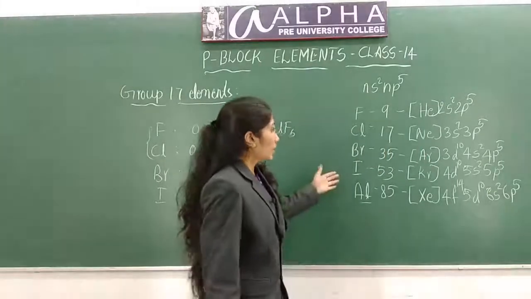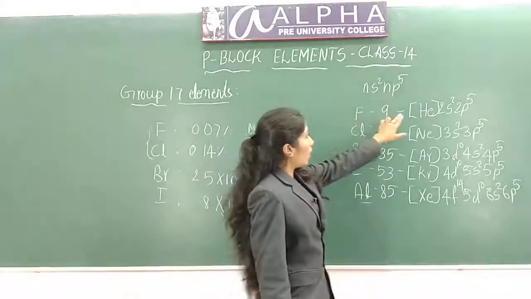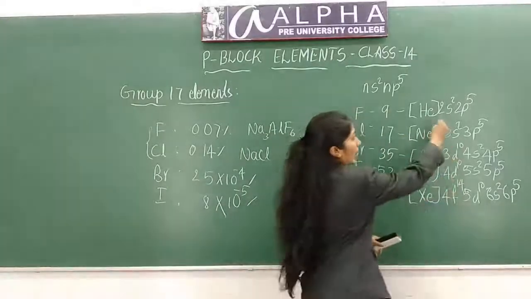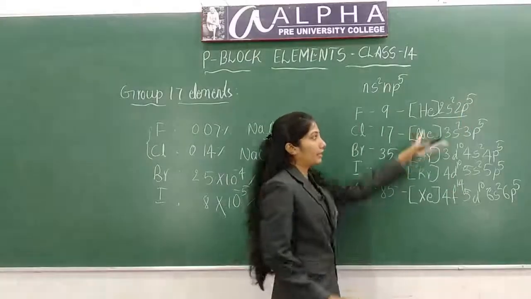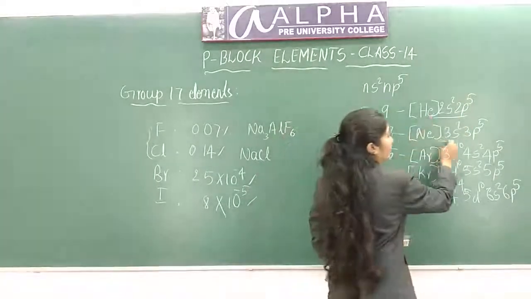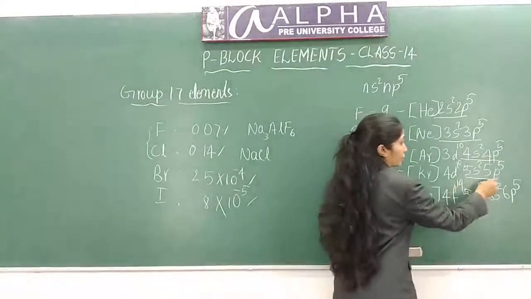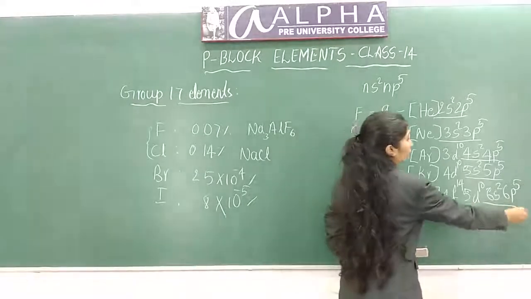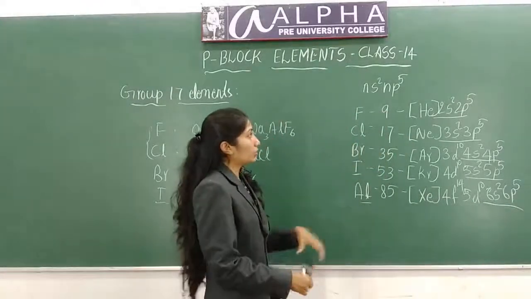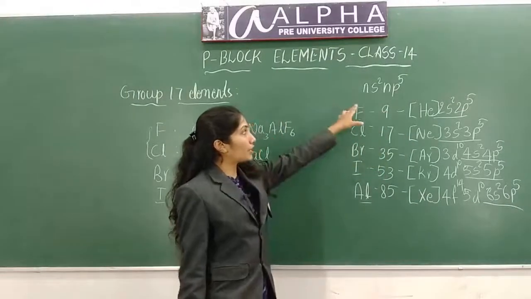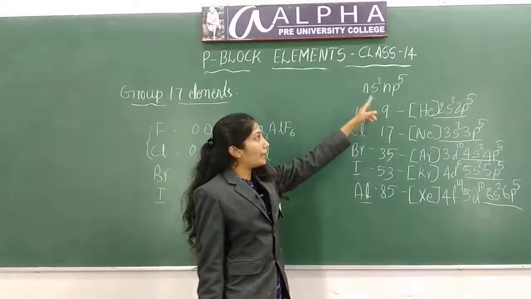You can see here all the elements have ns2 np5. Here n is 2, 3s2 3p5, 4s2 4p5, 5s2 5p5, 6s2 6p5. So the general electronic configuration is ns2 np5.